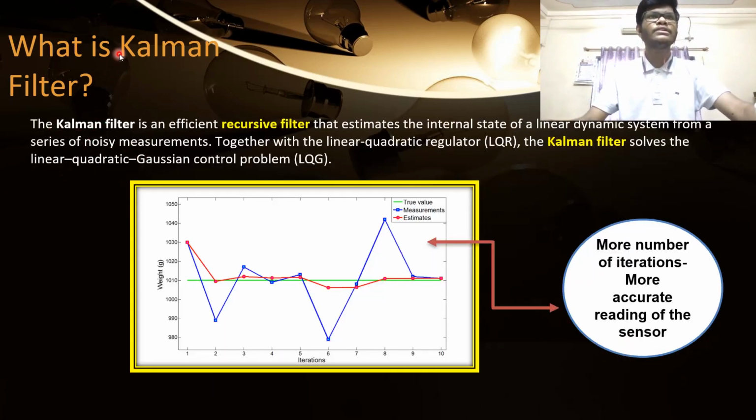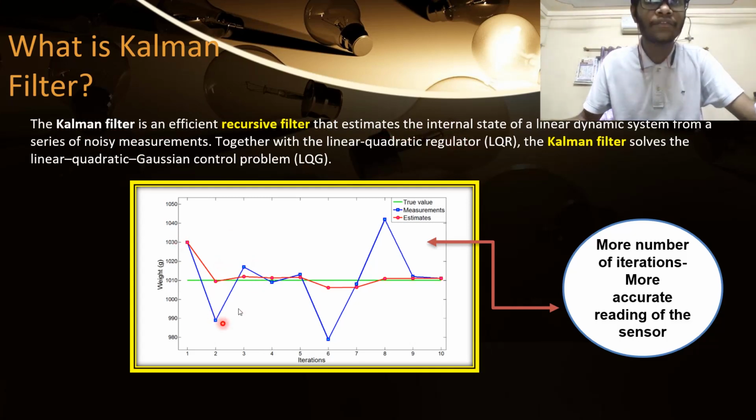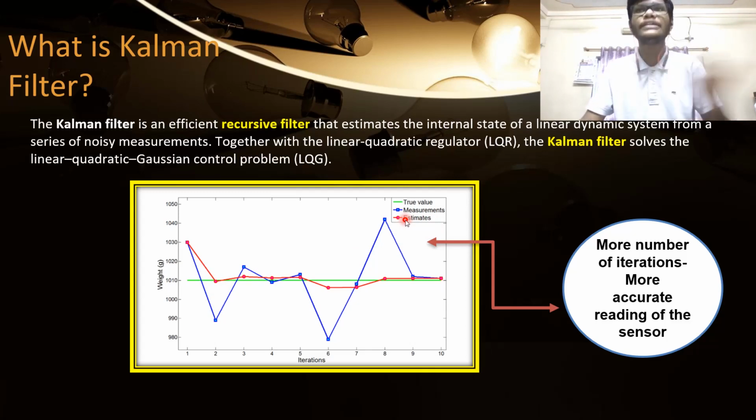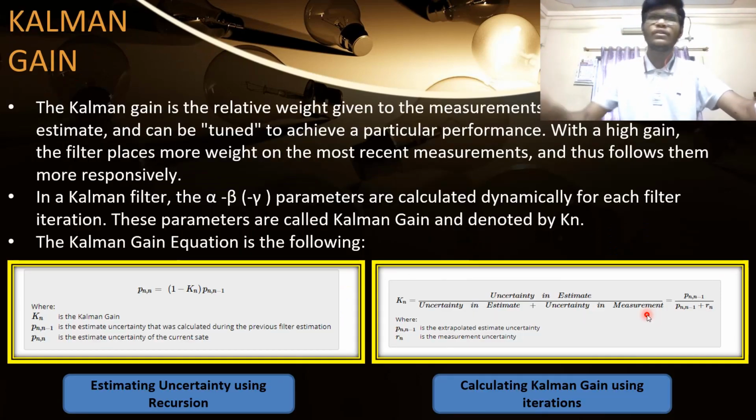So this is the continuation of the Kalman filter. That is, the Kalman filter is an efficient recursive filter to measure the internal state. Here we can see some graphical details: the green graph is the standard reference value of a sensor, and the blue graph is the current reading of a sensor, which can have the actual reading as well as some error, and the red part shown here is the actual estimate. We get this actual estimate when we use the Kalman filter algorithm in an iterative way. If we use more iterations, then we get an accurate reading of the sensor.